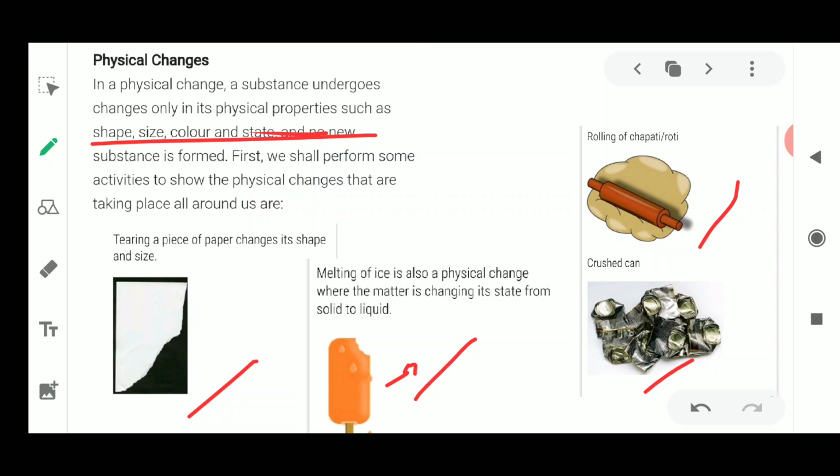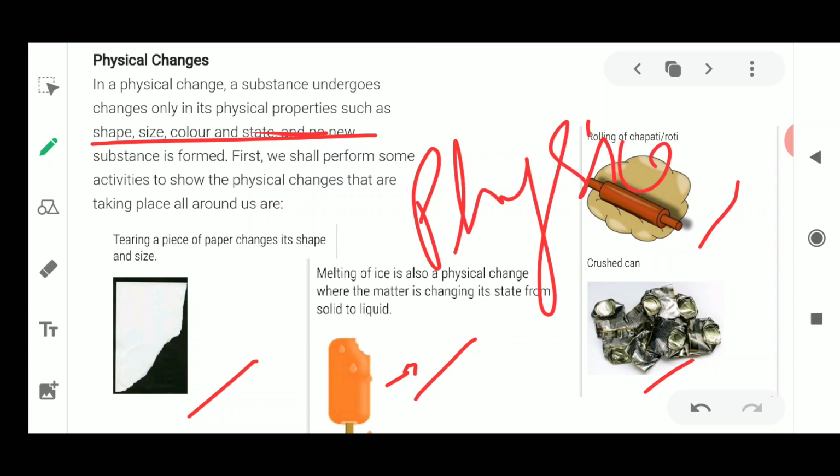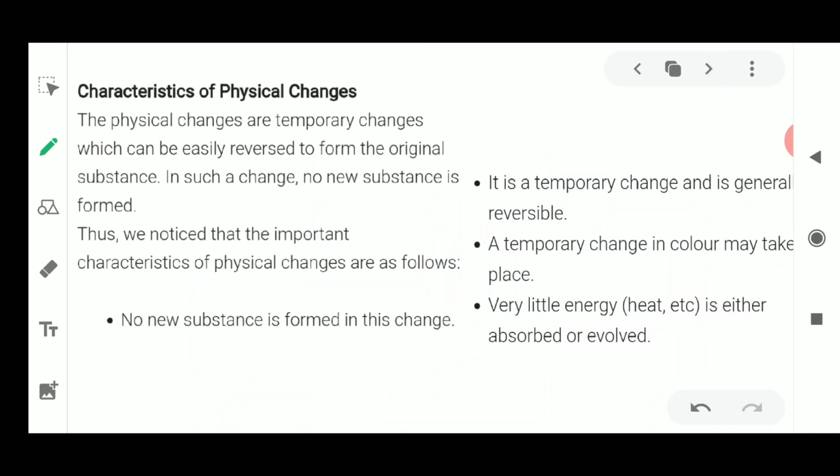And the crushed can has also changed its shape. Yes, its appearance has changed, but it has not changed the chemical properties of the can. So the changes which take place only in the physical properties will be known as physical change. Melting of wax, all these are examples of physical change. These are very good examples, and you could make a list of the changes which fall under the category of physical change.